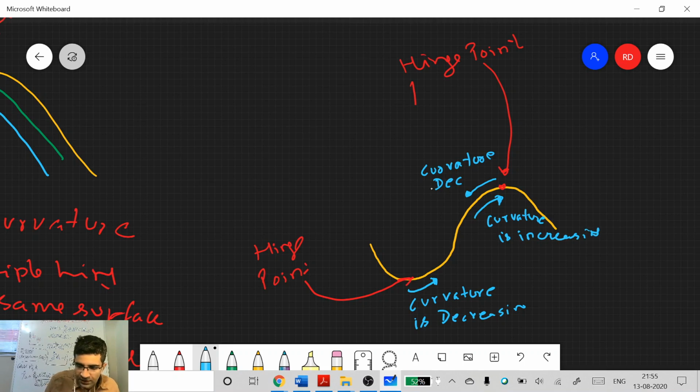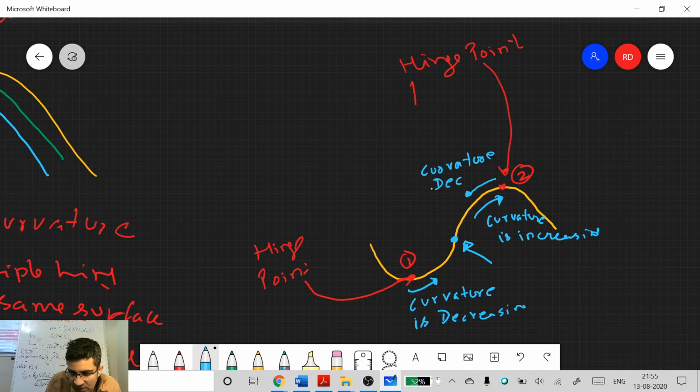Okay, so let's say we start from point 1 and we want to go to point 2. When we start from point 1, curvature is decreasing, but near this point curvature is increasing. So at some point there should have been a change from the decreasing sense to the increasing sense. What should that point be when it goes from negative to positive?